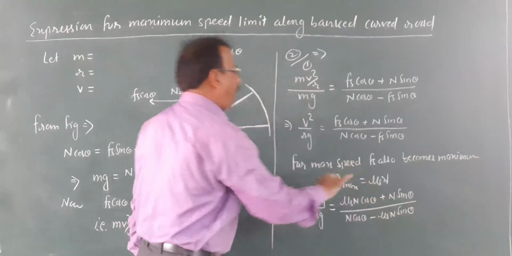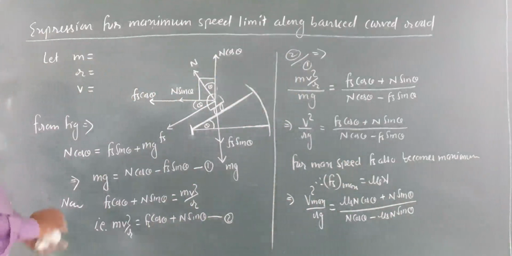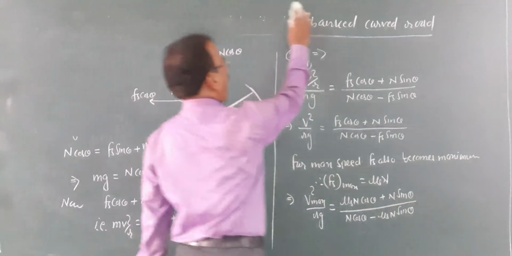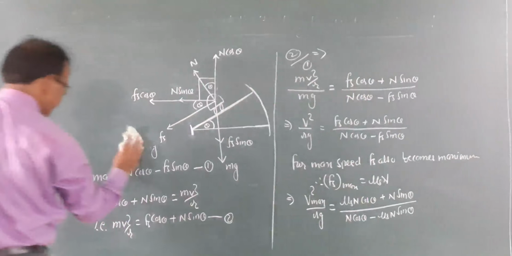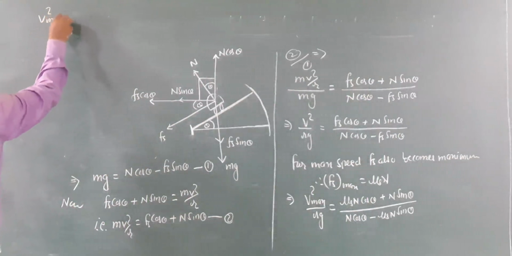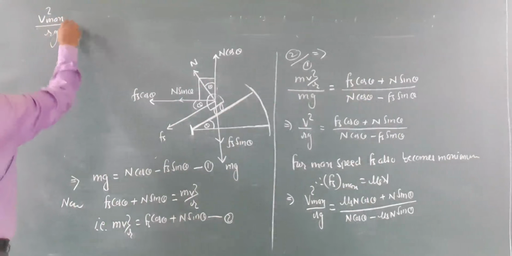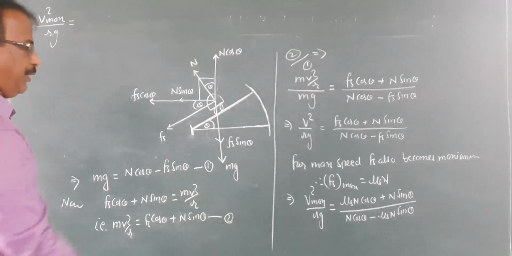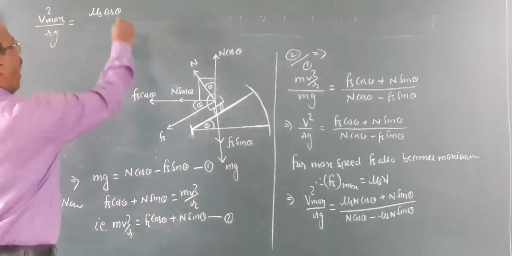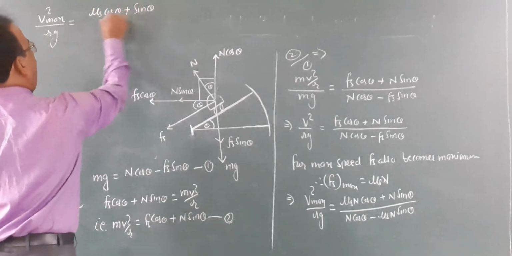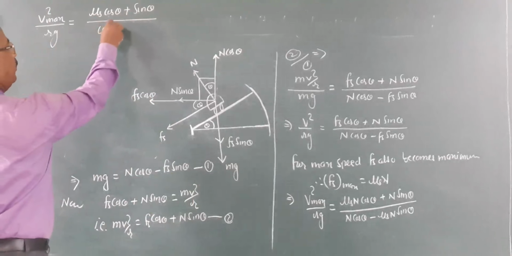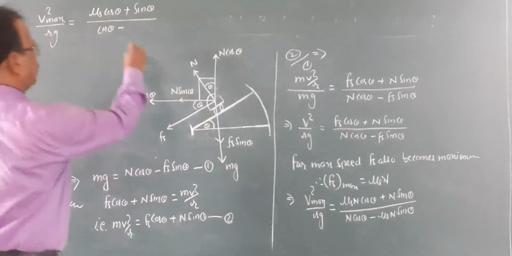n is present in all the terms, take it common and cancel it. You get here v square maximum upon rg equal to mu s cos theta plus sin theta upon cos theta minus mu s sin theta.